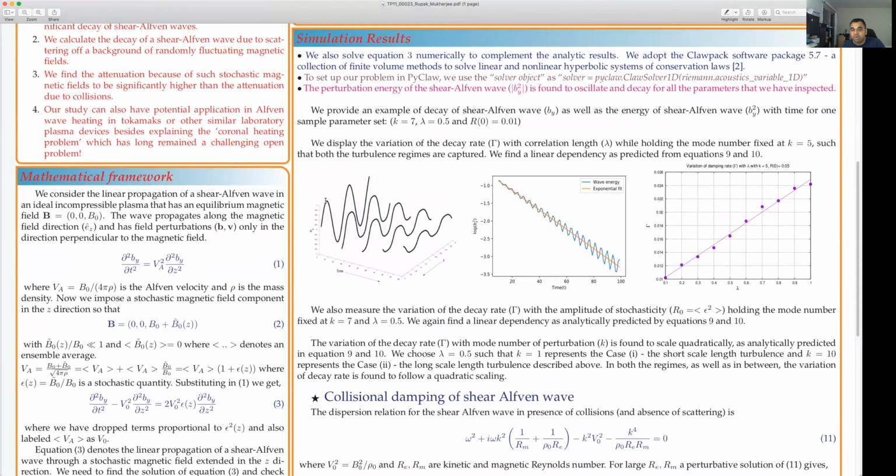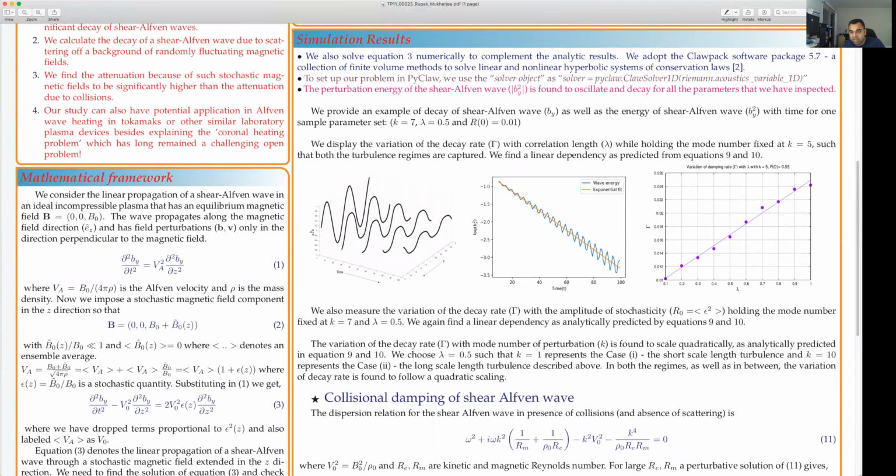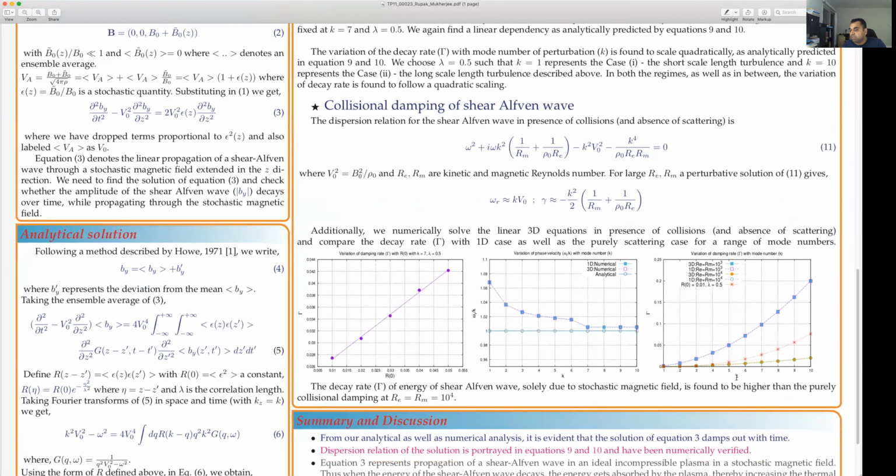When we go with the numerics, we see that for both lambda as well as for R0, it goes linearly. In numerics, we start with b_y in the Z direction. This propagates with time, and we take the Z average of this quantity, which falls off after some fluctuations. We do an exponential fit, and the coefficient of the fit gives this gamma. We see that our analytical results match with the numerical results, both in the short and long scale turbulence, and also for k, it goes as k squared.